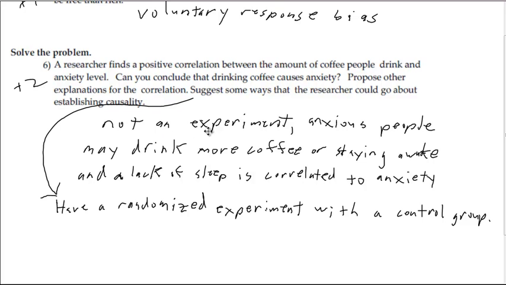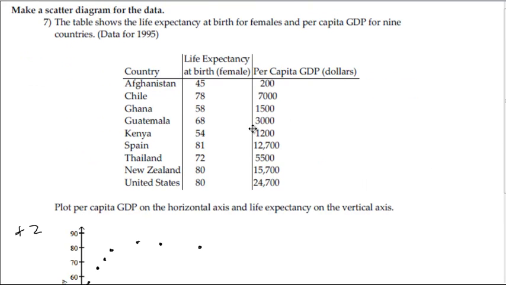Number 1, this is not an experiment, so you can't prove causation, and there may be a correlation between just maybe anxious people just drink coffee. Or maybe people who drink coffee stay awake a lot, and it makes them anxious, but the coffee's not doing it. It's maybe the lack of sleep. So if you do want to suggest some ways you could go about establishing causality, you have to do a randomized experiment, have a control group, and then manipulate that one variable of coffee drinking.